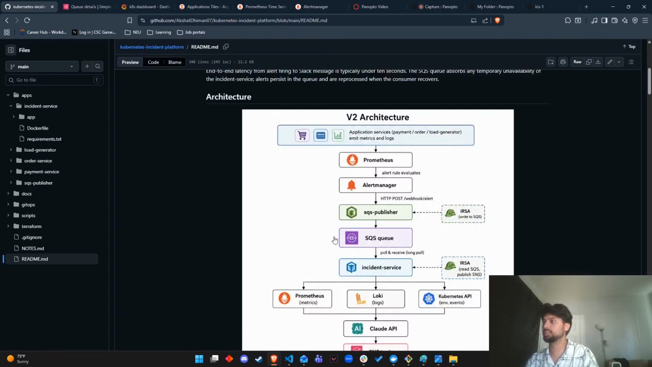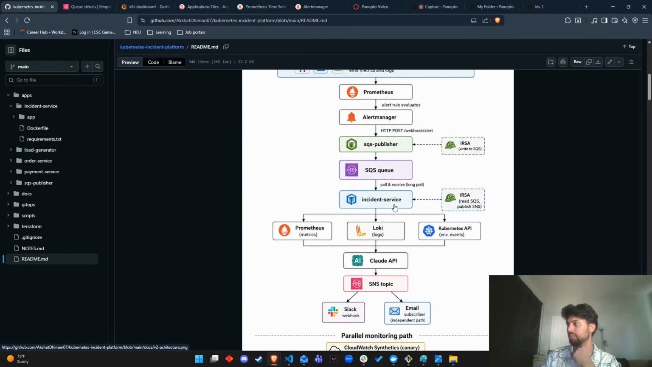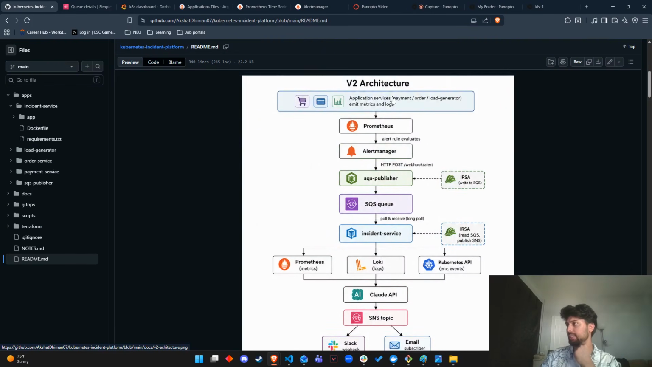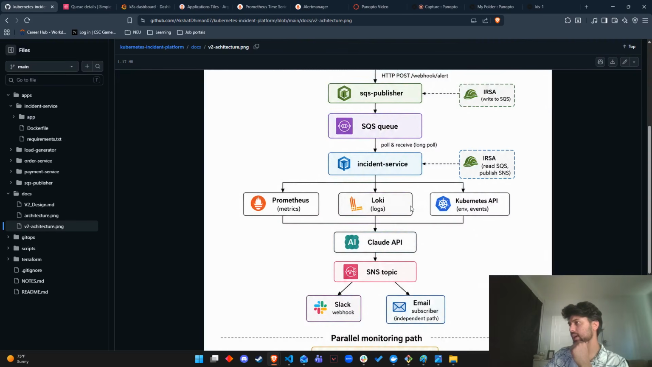So now let's try to inject a failure mode into our application so that we could analyze, if anything breaks in these three services, how our SQS is going to utilize all these alerts and push them to the incident service. Once the incident service receives the alert from the queue, it will go and fetch metrics from Prometheus, logs from Loki, and Kubernetes events from the Kubernetes API.